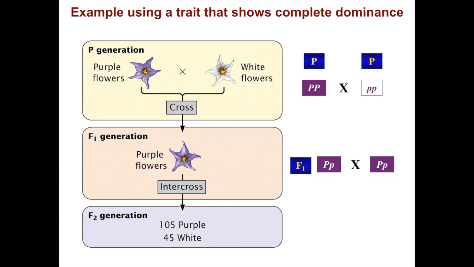We cross these, and in the F1s, we get heterozygotes, big P and little p, for all progeny, and they're all purple. Then we intercross these purple flowers in the F2 generation, and we should get 3 purple for every 1 white flower. And the actual data we got is 105 purple plants and 45 white plants.